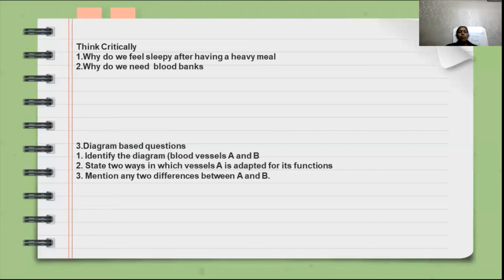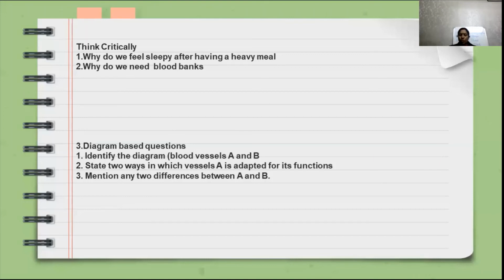Why do we need blood banks? The answer is here. We need blood banks because we are storing the donated blood. We need to store the donated blood properly and carefully, and test it for its type. So we need blood banks. Then the diagram based question is important.